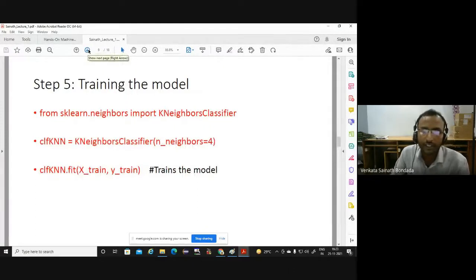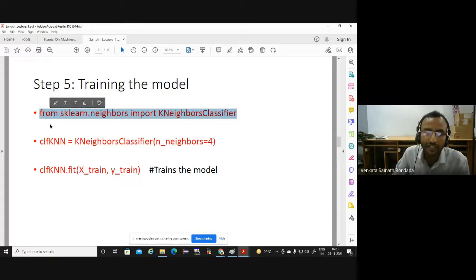Now in this machine learning field, we have gone through so many models: linear regression, maybe artificial neural networks, logistic regression, decision trees, random forest. So many classifiers we have gone through. But using scikit-learn, within 2 lines you can run the model. As simple as that. So here I am showing you again a very simple and naive, lazy learning algorithm, k nearest neighbor. You can simply call that classification algorithm using this command from sklearn.neighbors import KNeighborsClassifier.